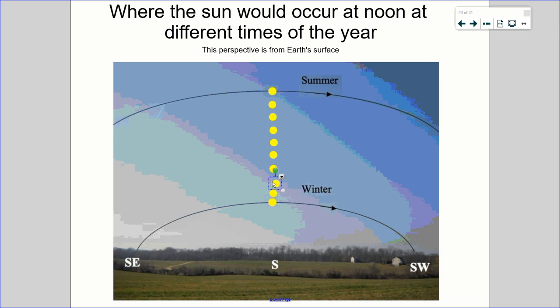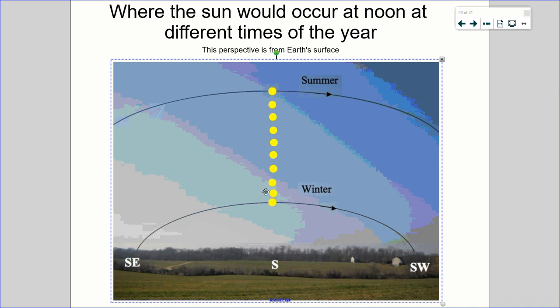But really, again, it's not that the sun is moving, it's the Earth is spinning, but it gives the illusion the sun is moving across the sky. In the wintertime, that sun is going to take a very low path. It's not going to be very high, and it's going to be kind of southeast, and then south, directly south at noon, and then southwest. And then as we get closer and closer to summer, to June, that noontime sun gets higher and higher, until you get to June 21st, and then it starts coming back down again each passing day.